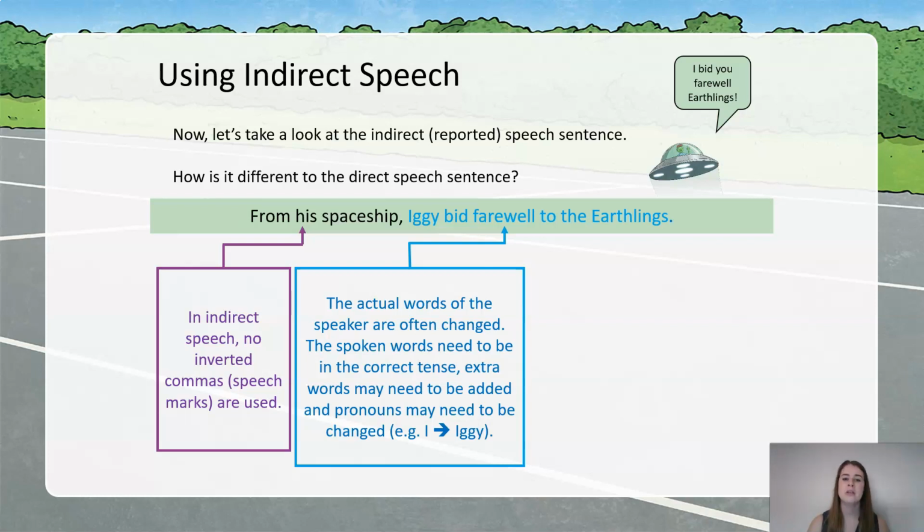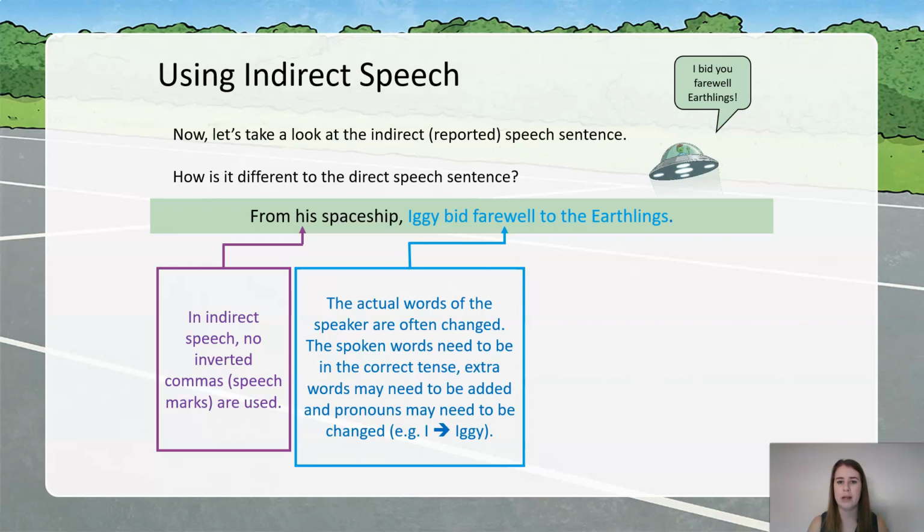Okay, so rather than saying "I bid you farewell, earthlings," we've changed it to Iggy. We've changed the pronoun because we can't say "from his spaceship I bid farewell to the earthlings," because you're reporting this. So somebody else is explaining this to you. So we have to change our pronoun from I to Iggy. And sometimes the words might need to be changed around or added to make sure the tense is correct.